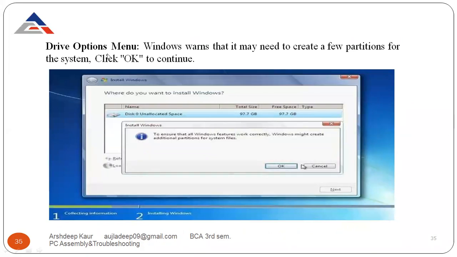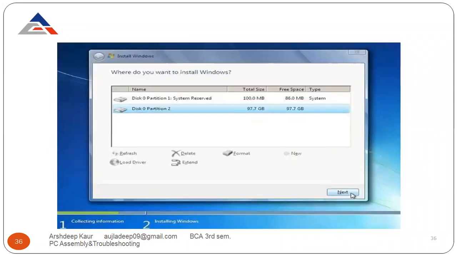Now you have a drive option menu. Windows says it may need to create a extra partition for system files. Click OK to continue. Before installing, Windows asks you to make some partitions. Partitions means to divide your computer memory into some parts. So if you agree with this, click on OK and continue. This is partition 1 and this is partition 2. Disk 0 partition 1, disk 0 partition 2. Click on Next.